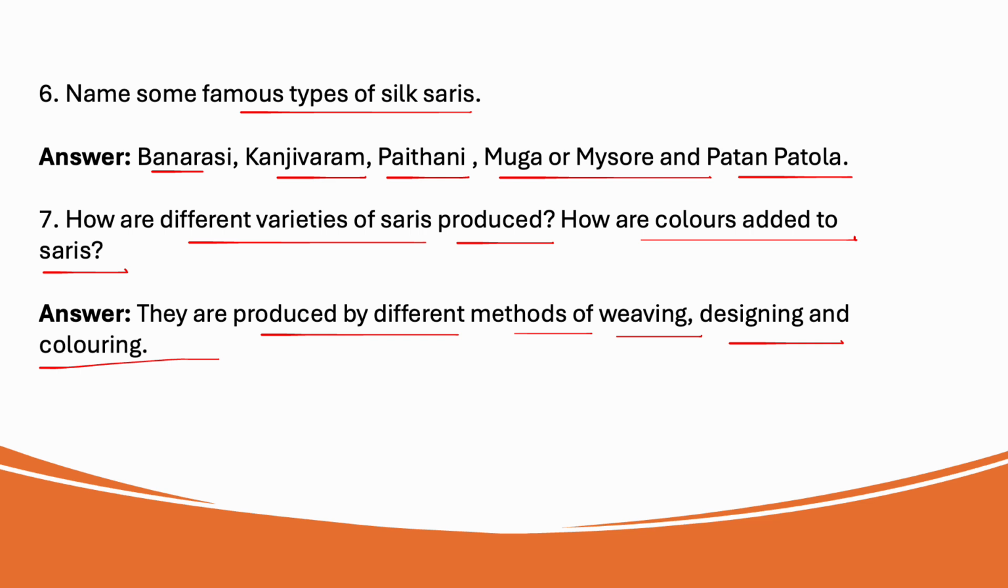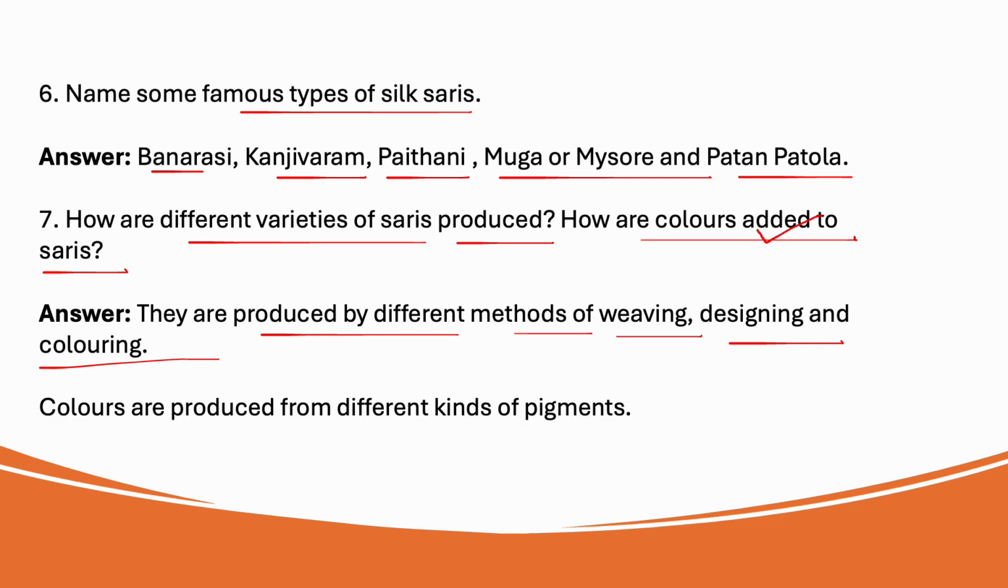Then, how are colors added to saris? Colors are added using special coloring materials called pigments or dyes. Both natural colors and man-made colors are used. Natural colors like colors from plants or flowers. Then man-made colors, they are made in factories to create bright, long-lasting shades.